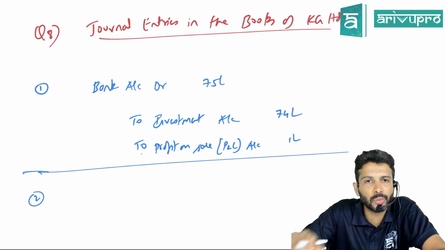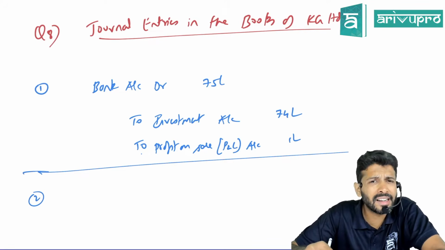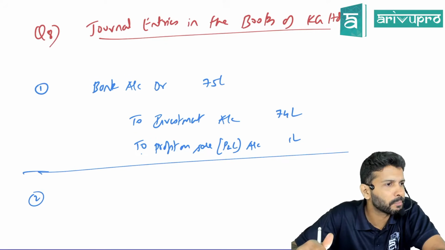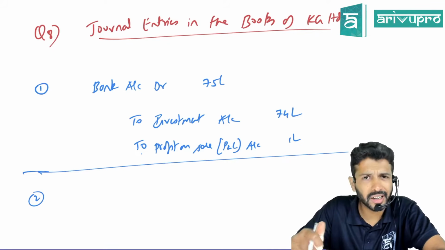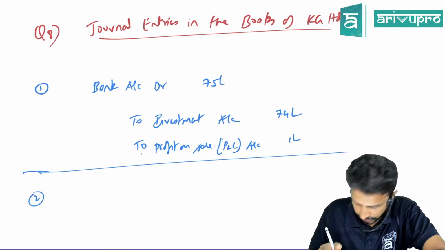Then how many more entries will come related to buyback? 4 more entries. Can we pass that, or can we cut one entry off? That is the premium on buyback. Premium on buyback, anyway, we net it off with securities premium. So can I show that shortcut, 1 entry here? Okay, so first one, sir. 1 second.